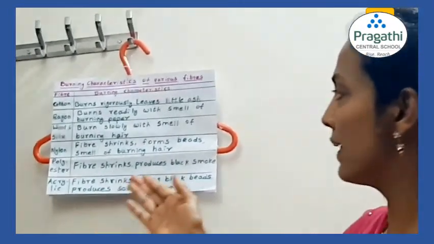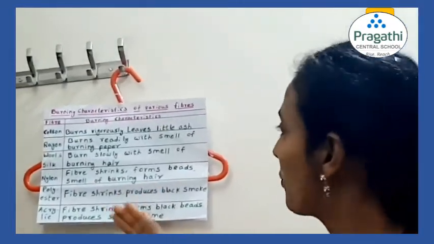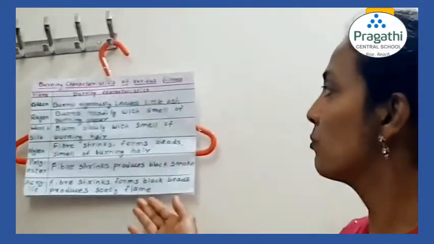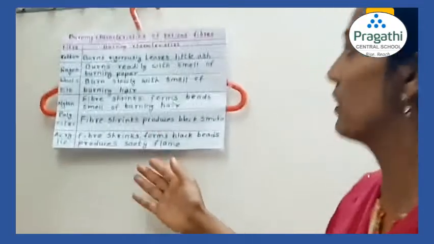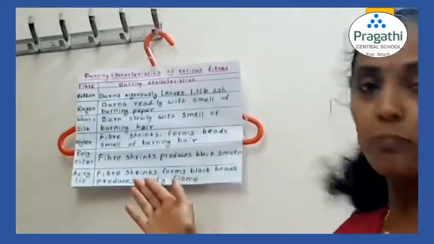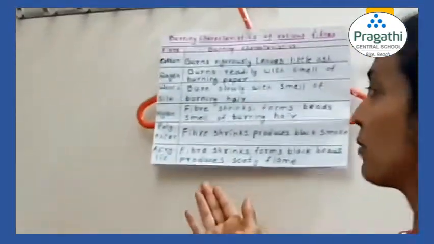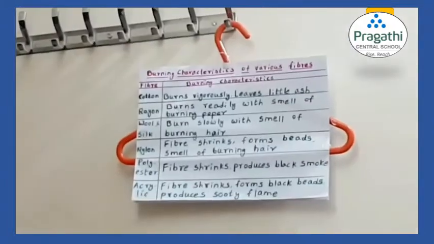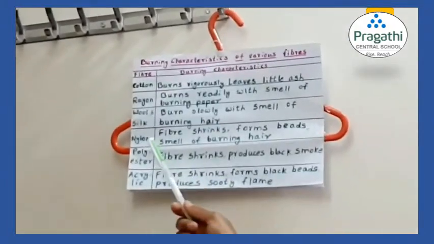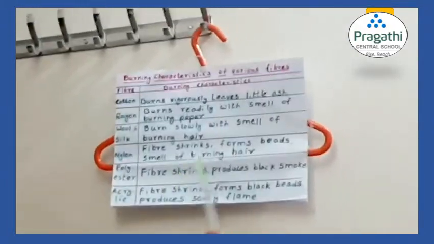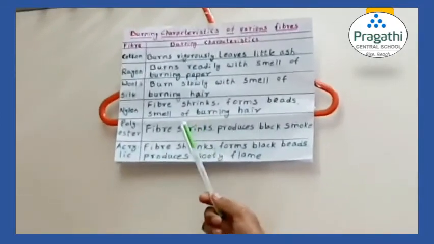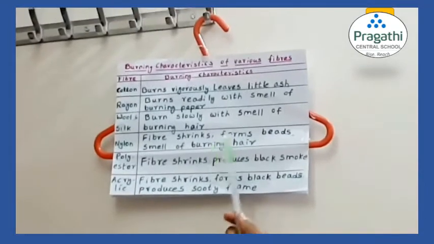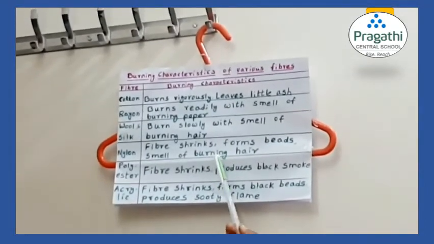Third one is wool and silk. Both of them burn very slowly with the smell of burning hair. You may wonder why they burn with the smell of burning hair, both wool and silk. Wool is obtained from sheep, whereas silk is obtained from silkworm. In wool and silk, there is a common component called protein. That is the reason they burn with burning hair smell. Hair also has protein, you know that.